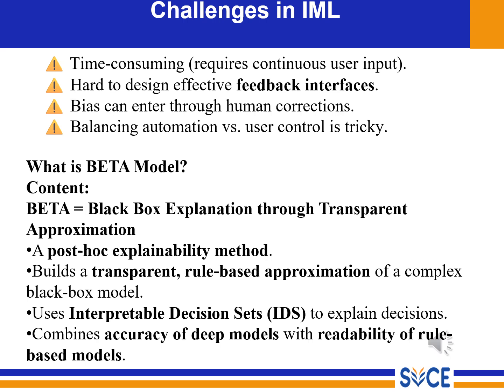Now, students, what is a black box model? Already we saw in the first unit deep neural networks, CNNs and ensemble models. These models give high accuracy, but we don't know how the decisions are made. So BETA was introduced to solve this problem. BETA is a post-hoc explainability method used after training, which builds a simple and interpretable model to explain the black box. BETA does not change the model, it explains the model. Very important.